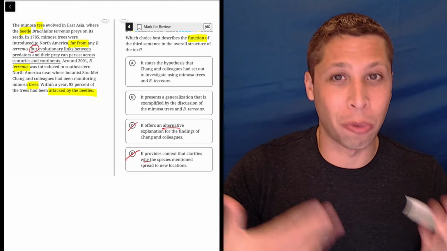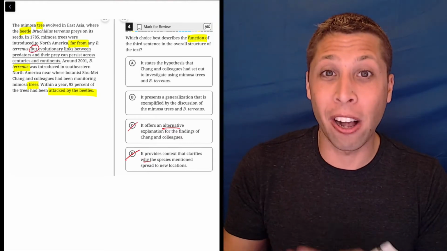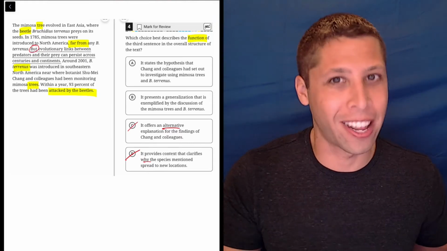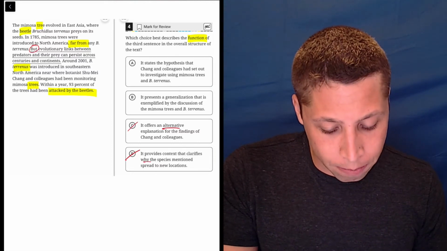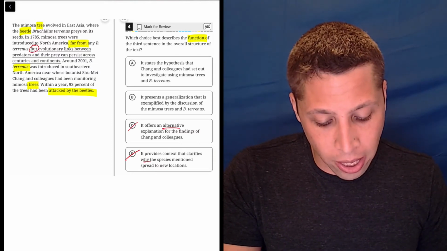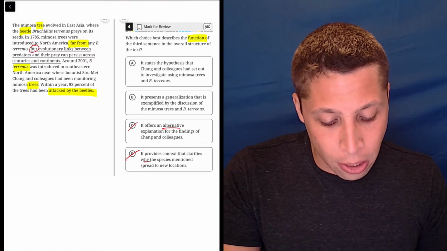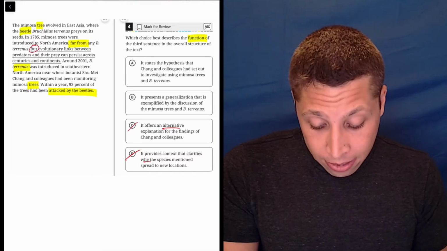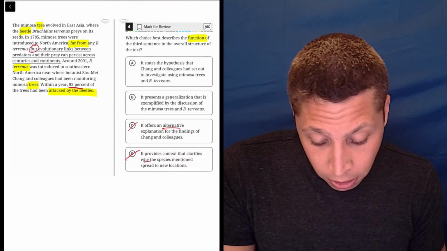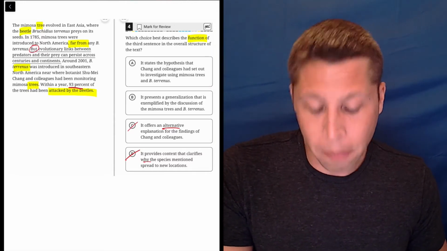So a lot of times we can do this. We turn a choice into a question itself, and if we can't directly answer that question, that's not a good sign. Now, I think both A and B are tempting. Choice A states the hypothesis that Chang and colleagues had set out to investigate using mimosa trees and B. tyrannus. Well, perhaps, right? Because it does seem that within a year, they found that 93% of the trees had been attacked by these beetles.